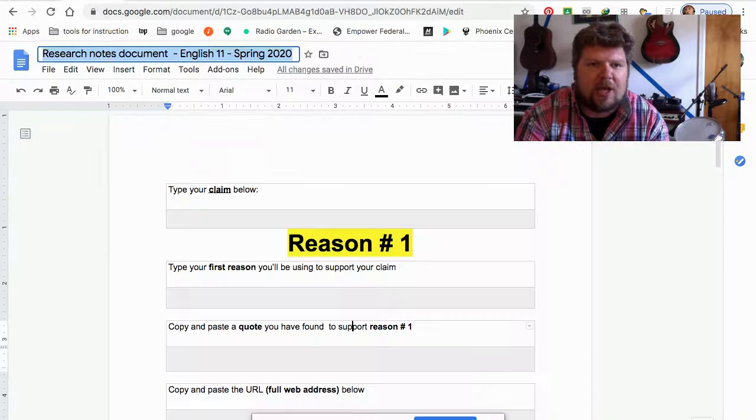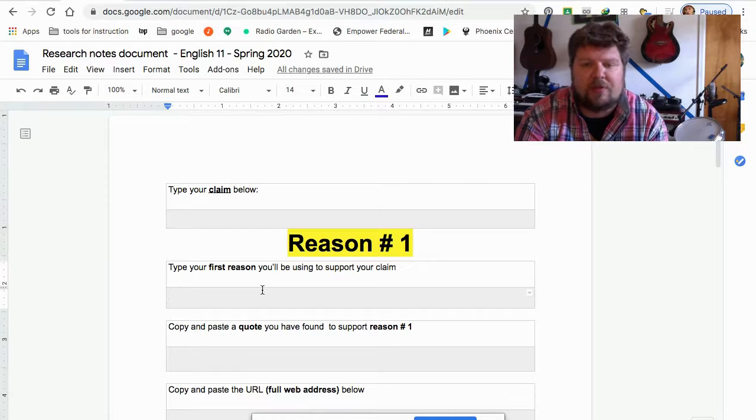If you look at the document, I have a spot for you to type your claim, and then it just outlines your 1 to 3 reasons why your claim is true. You could do a fourth reason if you want to. It's not necessary though.